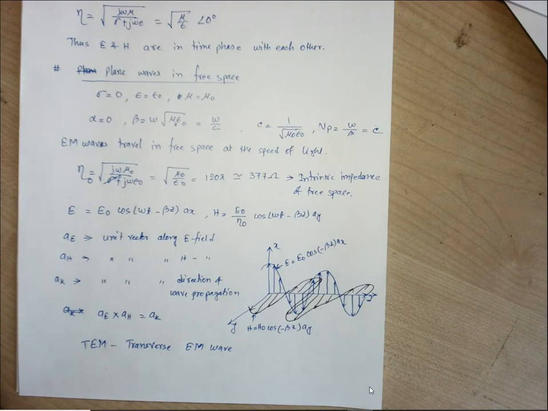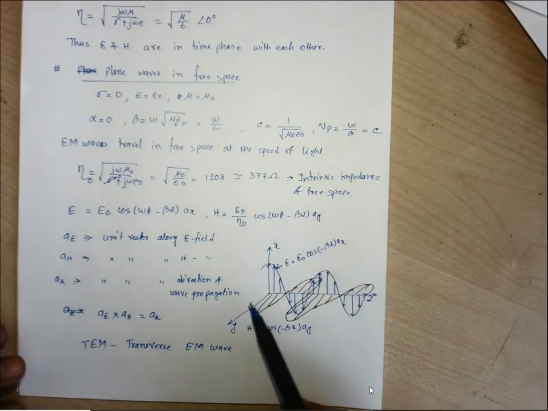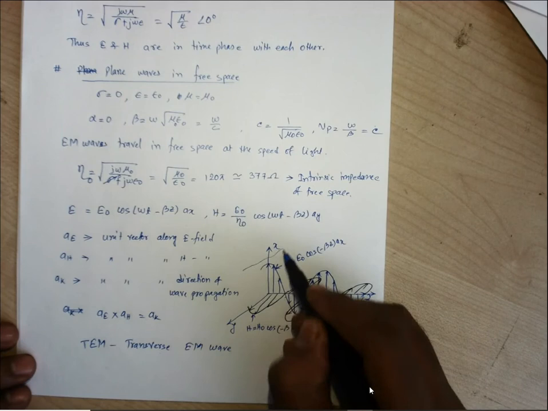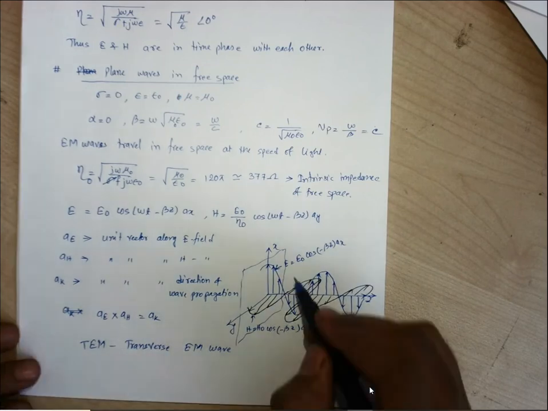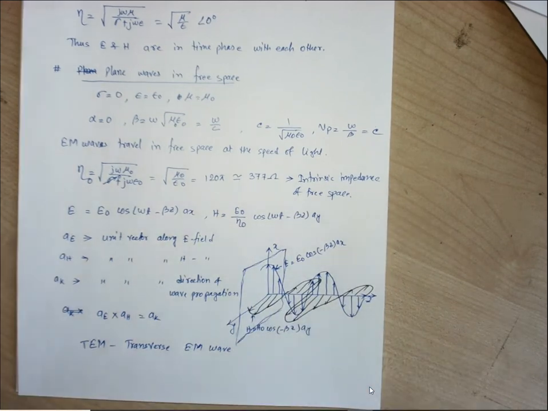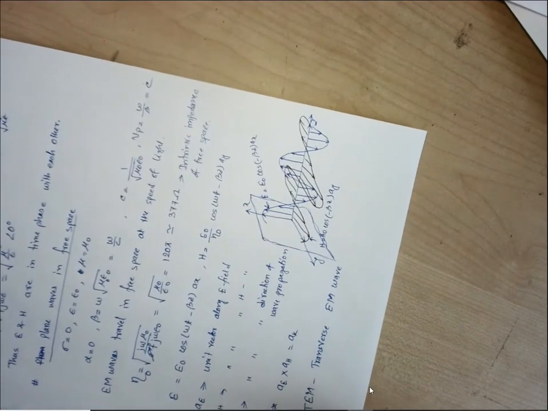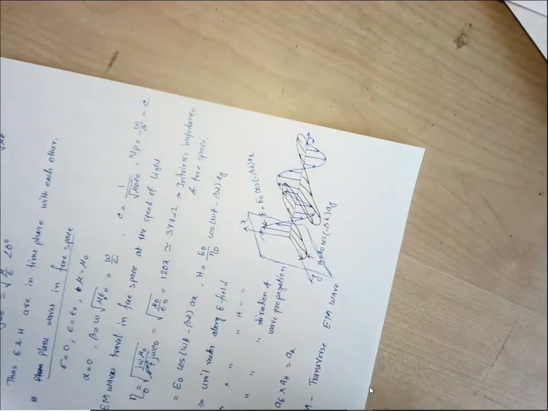Sir, can you explain what is transverse electromagnetic? Let us consider an xy plane, something like this. This is the xy plane. On this xy plane, the z-axis is normal. I'm just putting this one like this. Now just think, you are having this xy plane. On this xy plane, the z-axis is normal.